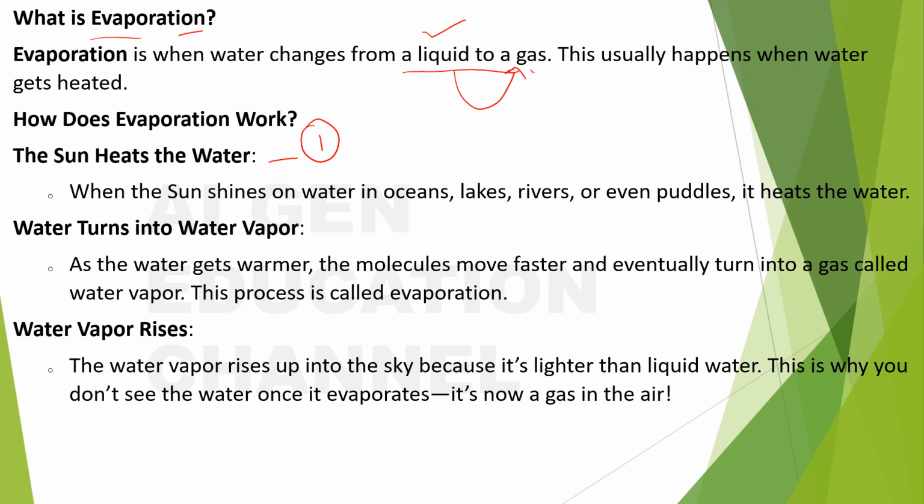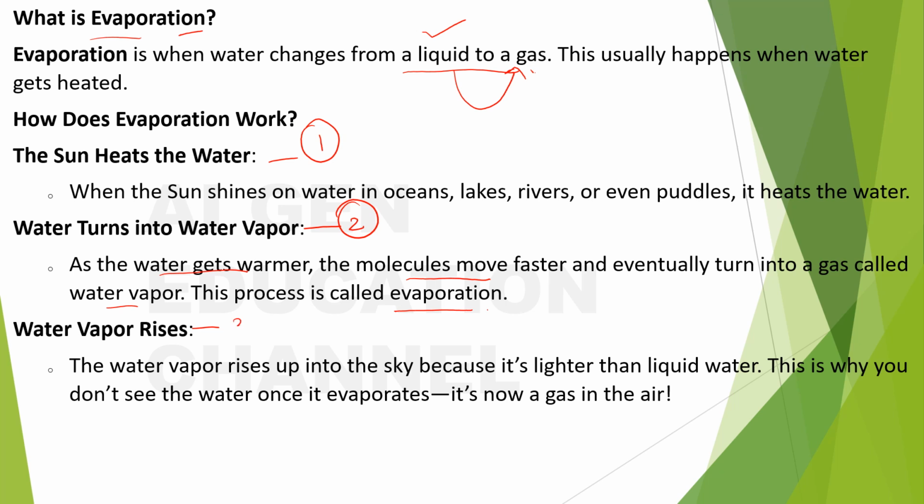When the sun shines on water in oceans, lakes, rivers, or even puddles, it heats the water. Water turns into what? Water vapor. This is the second stage. As the water gets warmer, the molecules move faster and eventually turn into a gas called water vapor. This process is called evaporation.